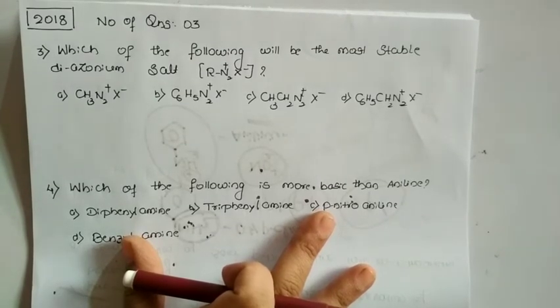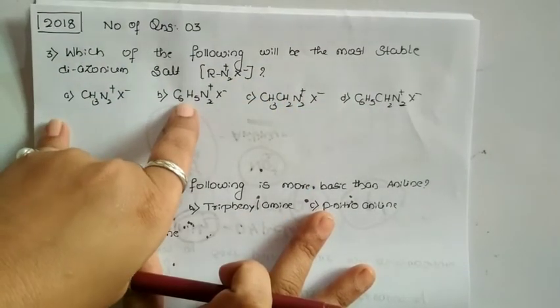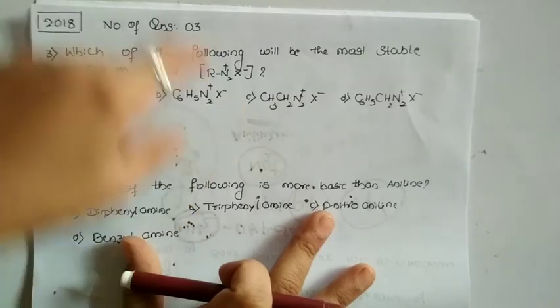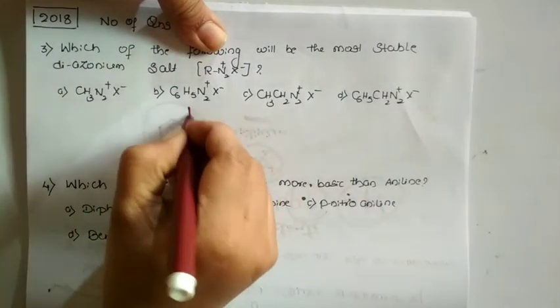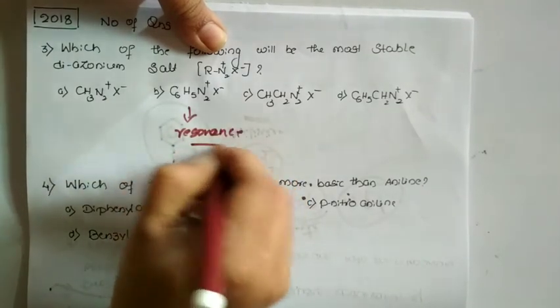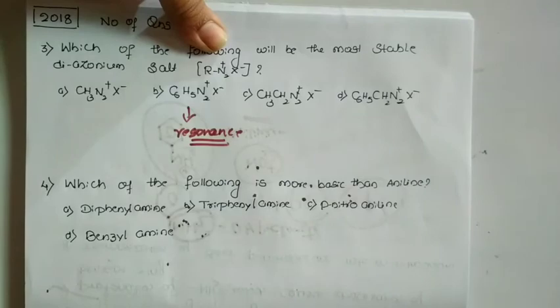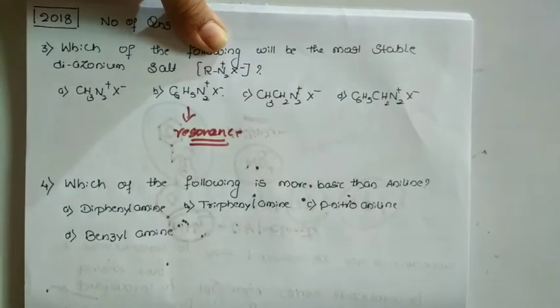Among the given 4 options, benzene diazonium salt is more stable, due to resonance. So the answer for this question is option B.